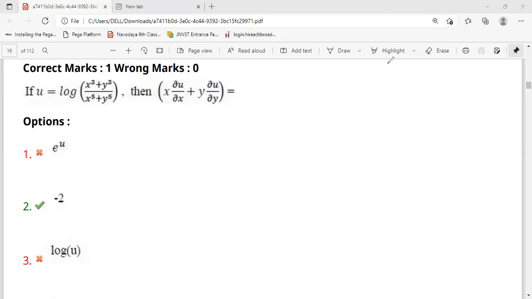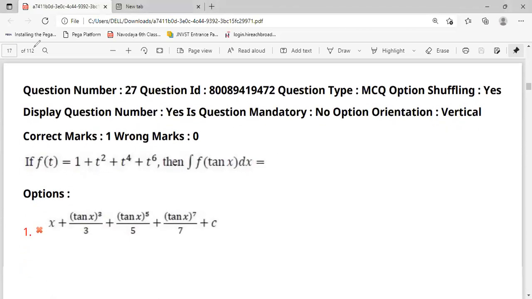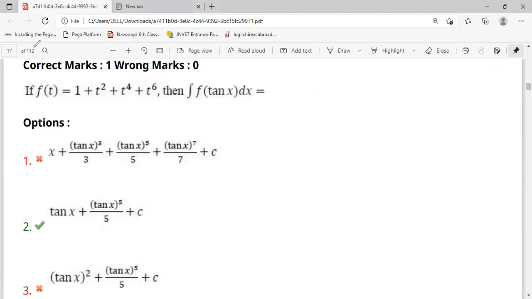Okay, now next question. This is an integration problem. We will do it if you know the formulas very well. Here they're saying f of t is equal to 1 plus t square plus t power 4 plus t power 6. Then they're asking for the integral of f of tan x dx.